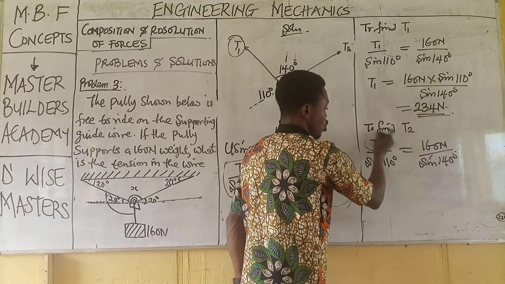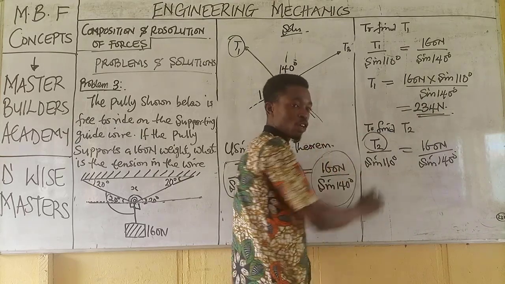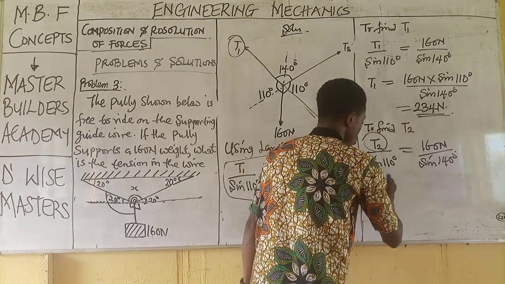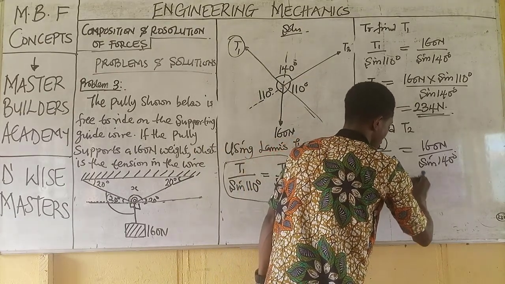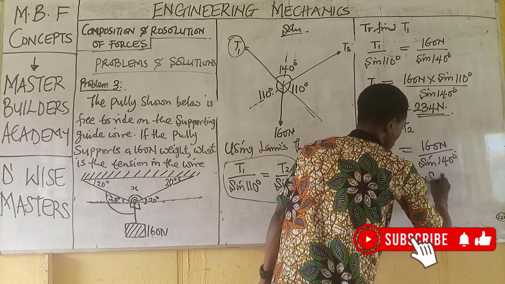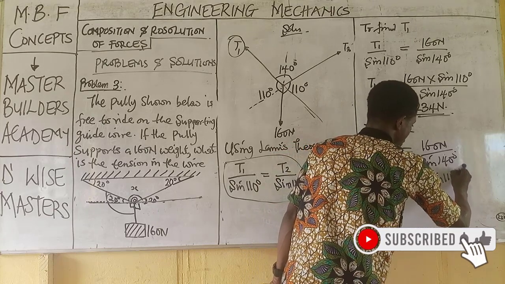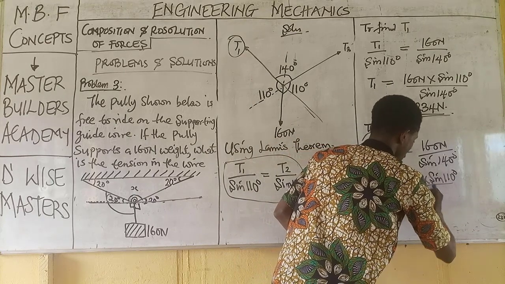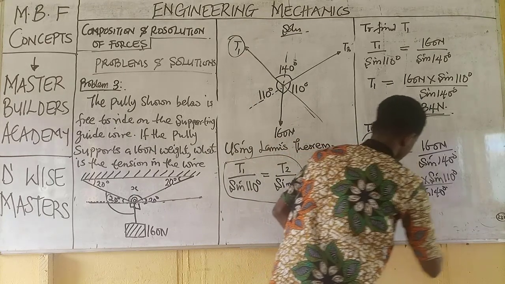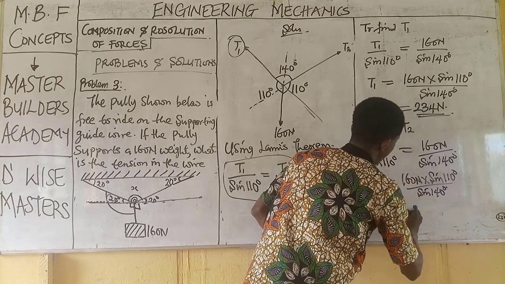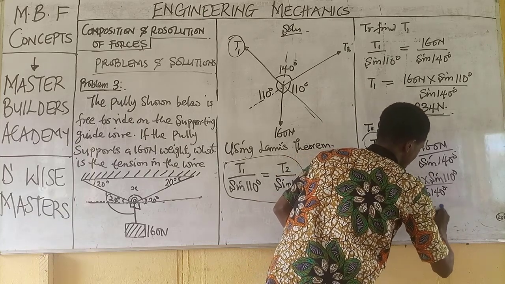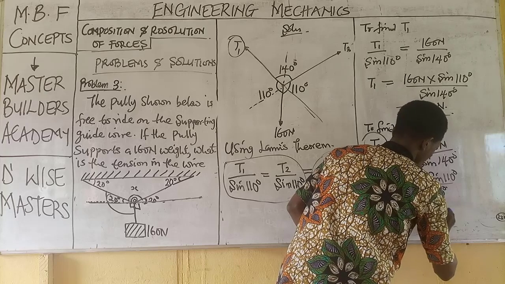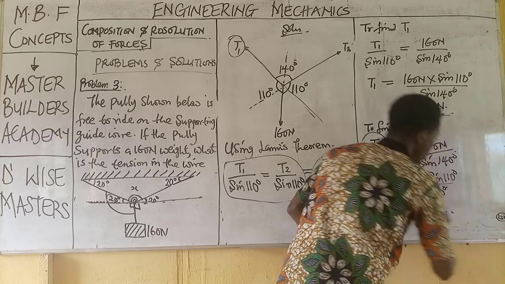Now, to make T2 the subject of formula, we just multiply the denominator of this ratio by this numerator. Then we have T2 is equal to 160 Newton multiplied by sine 110 all over sine 140 degrees. So T2 would have been equal to what? 234 Newton. This is what we have.